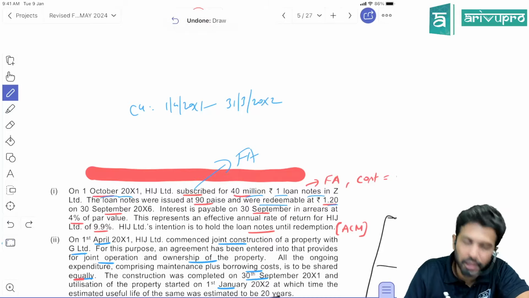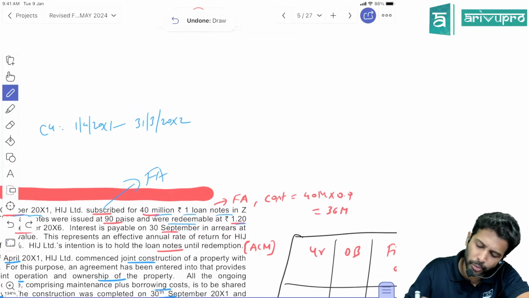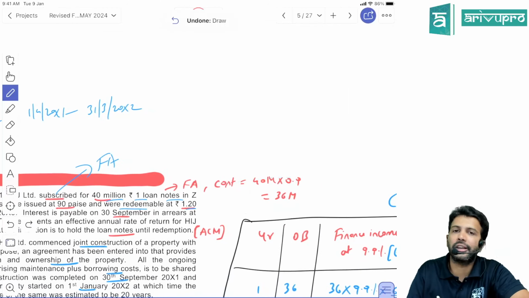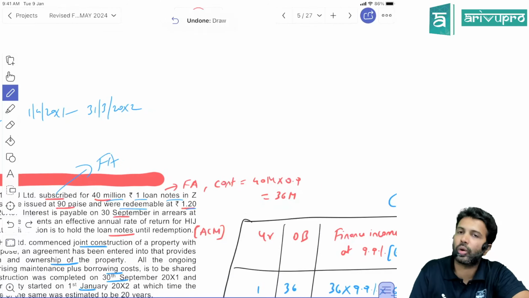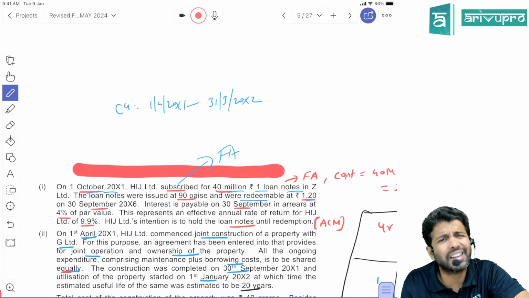So at what price did we buy this asset? We have purchased 40 million. Face value may be 1, but did we pay 1? No, we paid only 90 paisa, 0.9. So the cost is 40 million into 0.9 rupees, so 36 million is what we have paid to purchase this financial asset. This is your transaction price. Initially, we'll record the financial asset at the transaction price.